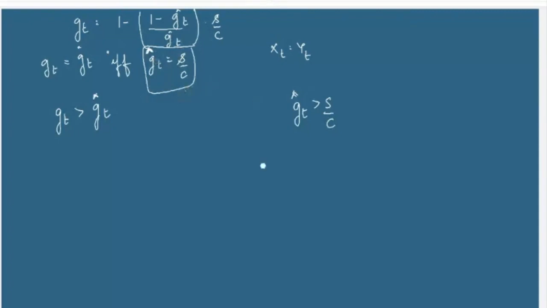It's quite possible that they miss this number, and they might expect something greater than s by c or less than s by c. So what happens when they expect their growth rate to be greater than or less than s by c?